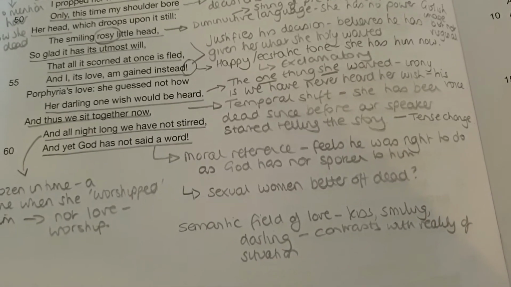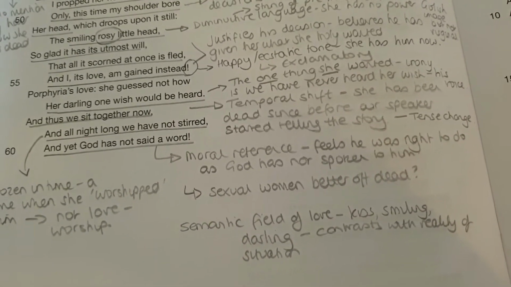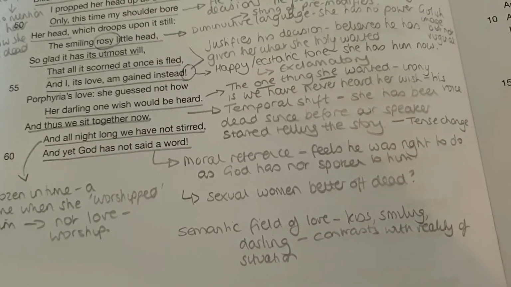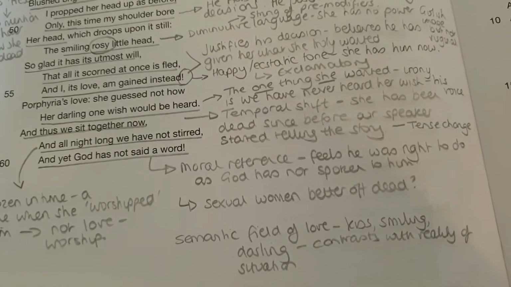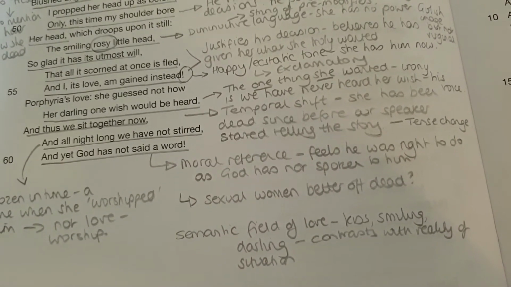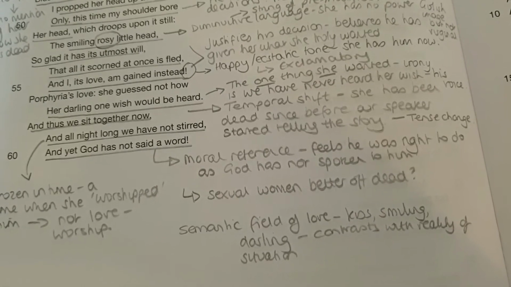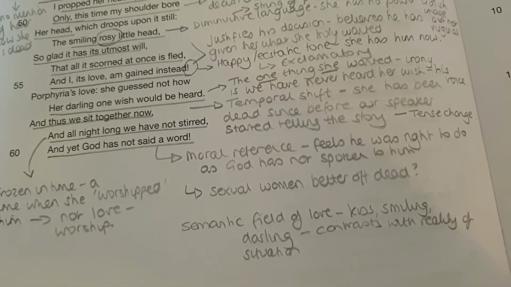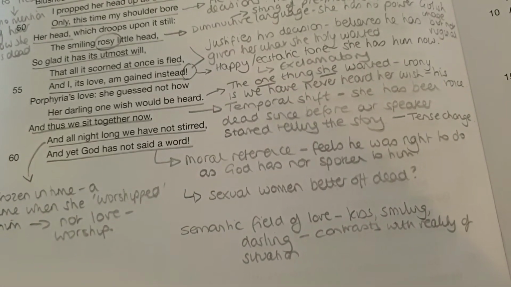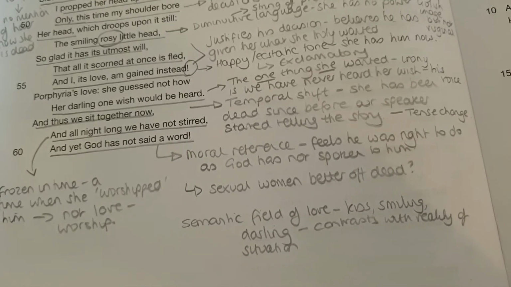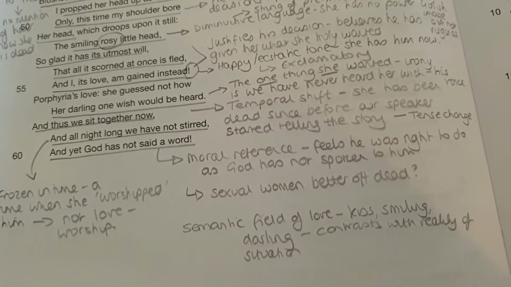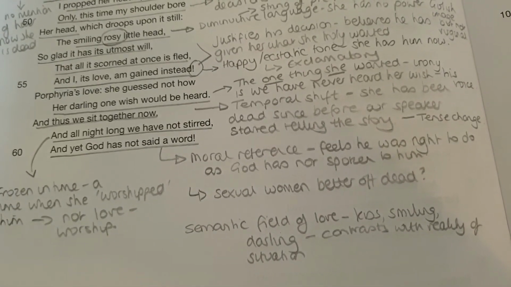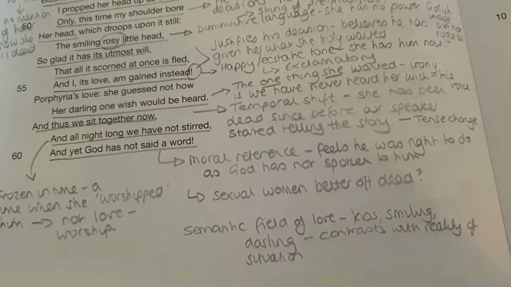And thus we sit together now. We've got this temporal shift there. There's a shift in tense, you'll notice. So it's she guessed not how, we sit together. We realise here that she's been dead since before our speaker started telling the story. That story was all in past tense. So we can't hear her voice. It's impossible for us to hear her voice. We can only hear his voice because she's been dead the entire time. It's his story. It's his narrative. Again, I said to you with the My Last Duchess video, it's that homodiegetic narrative, that dramatic monologue structure. It's his voice and his story, not hers.